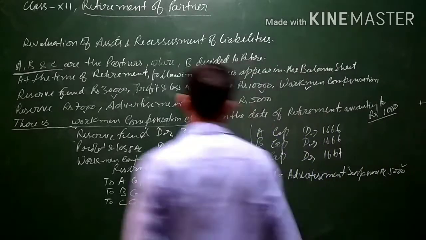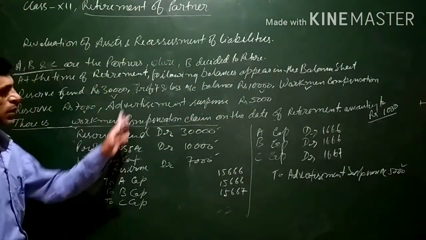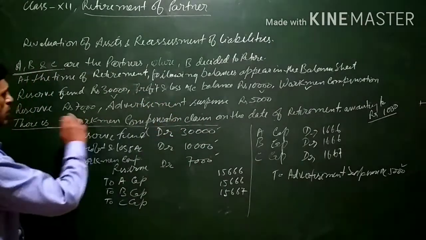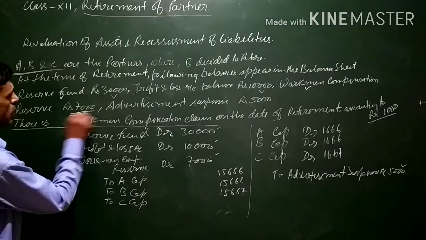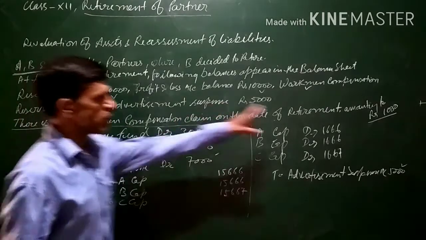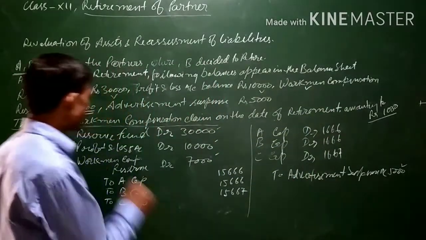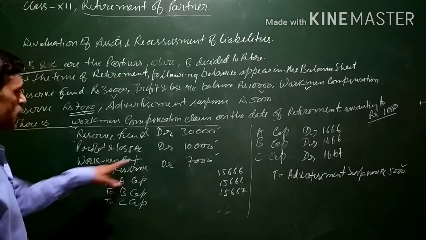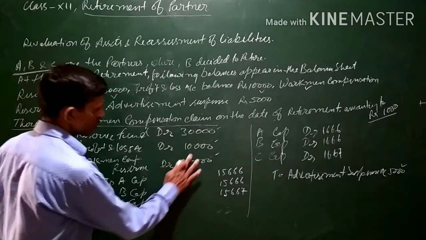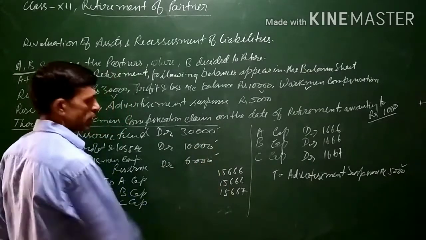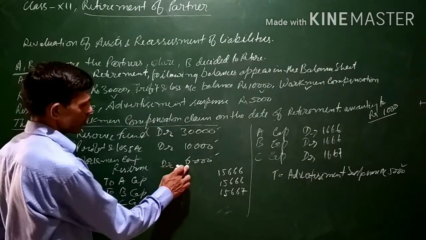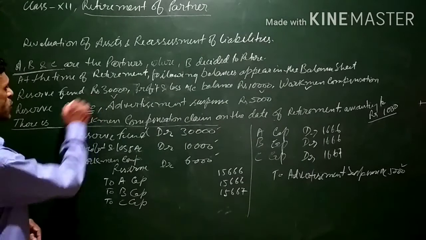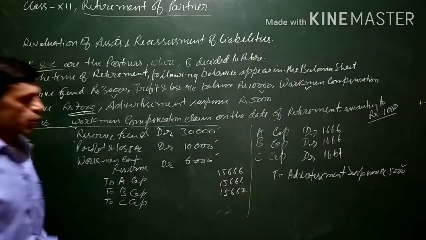So if the question is such that there is some workman compensation claim on the date of retirement, then out of the workman compensation reserve balance of 7,000, there is a claim of 1,000. So 1,000 will be transferred to a new account, known as workman compensation claim account, and only 6,000 will be transferred to the partners' capital accounts in the profit sharing ratio. Instead of rupees 7,000, only 6,000 will be transferred because a 1,000 claim is there.